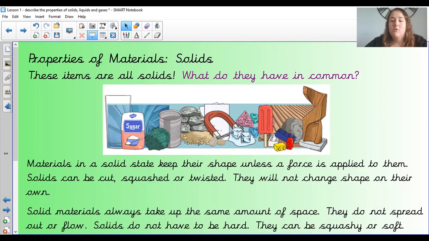And solid materials always take up the same amount of space. They do not spread out or flow. Solids don't have to be hard. They can be squishy or soft. So you could have Blu Tack or Play-Doh, which is squishy, but it's still a solid if it doesn't flow anywhere and it doesn't change its shape.